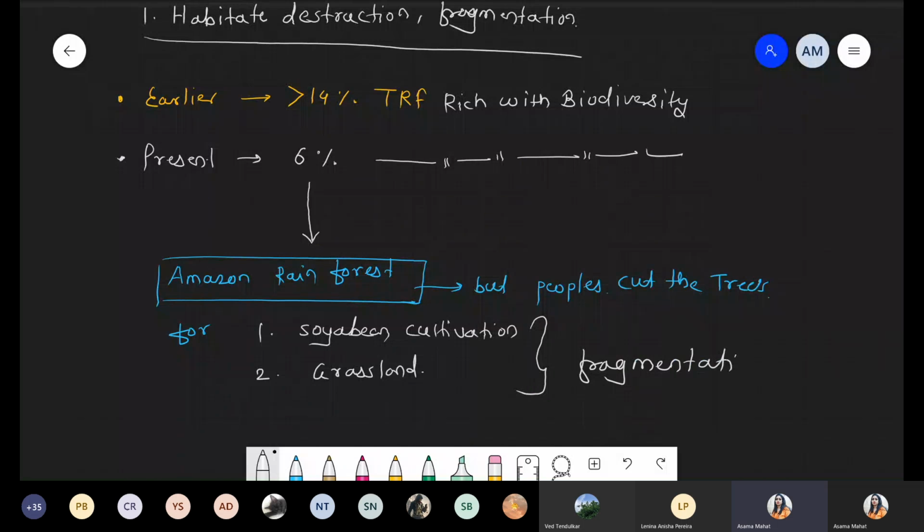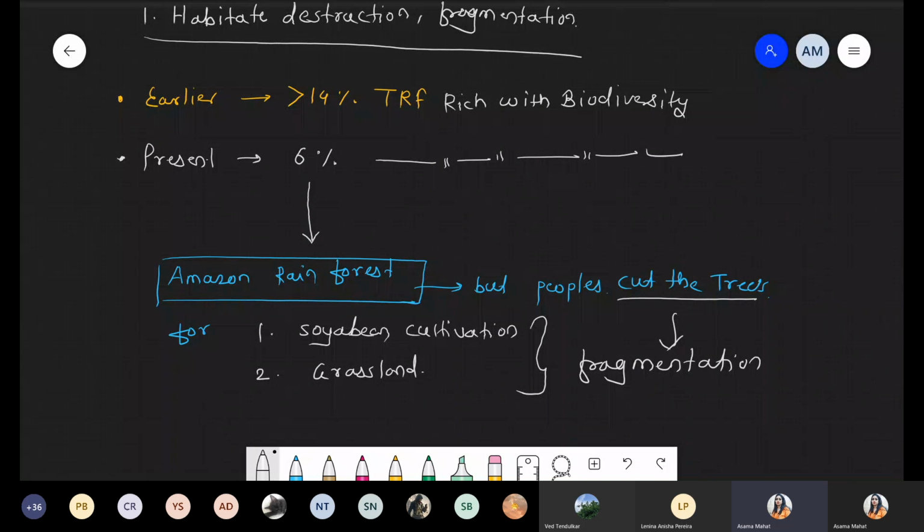Cutting means we are talking about cutting the trees, that is fragmentation. Due to fragmentation, the animals which live at the center of the forest, for example animals like lion, tiger or deer, which do not live at the boundary, live inside the center. These are wildlife, large size animals, and again there is a loss of those animals.